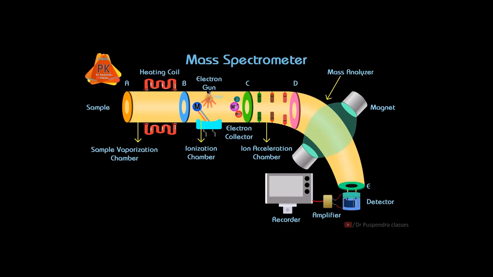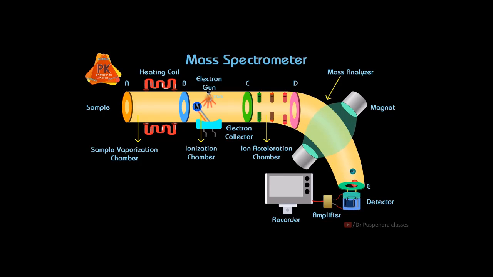Now these positively charged ions will go towards slit C, where a positively charged electrode potential will be present, and due to this potential these positive ions will be repelled to the right side, because on the right side negative potential will be there. Ultimately they will get some velocity, and with that velocity they will enter the mass analyzer through slit D. The low molecular weight compounds will be deflected more, so their path length will be higher. So ultimately large molecular ions will reach the detector first, then smaller molecules, and at the last the smallest molecule will reach the detector.